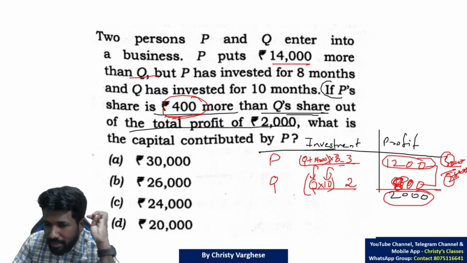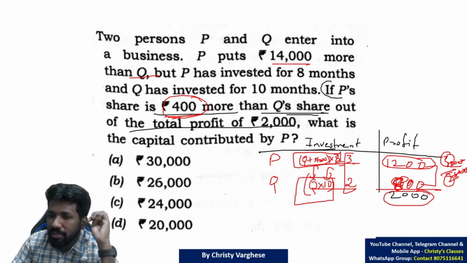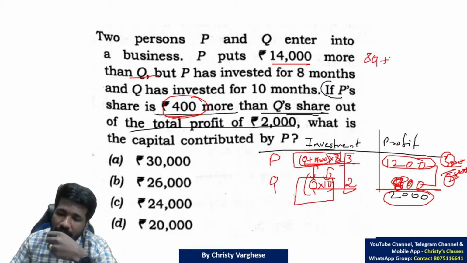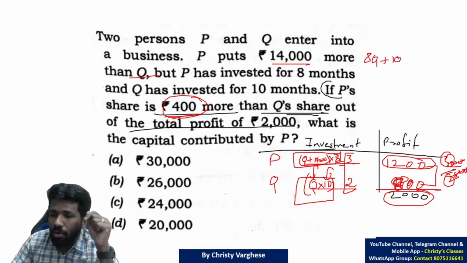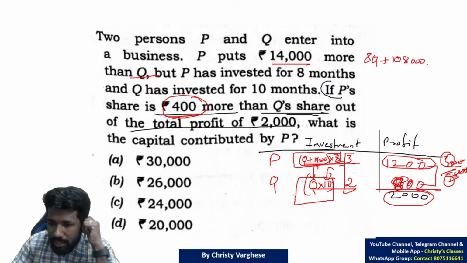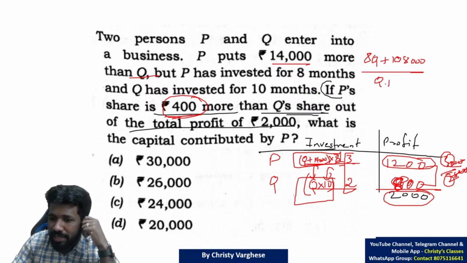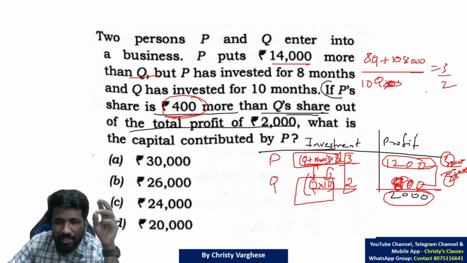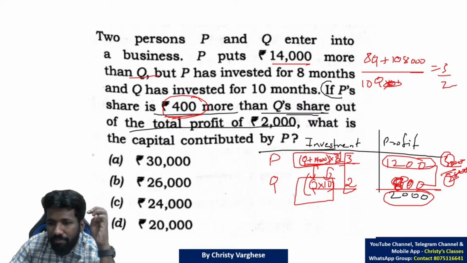Anyway, here this is the investment of P and this is the investment of Q. That investment ratio also should follow 3 by 2. That means (Q plus 14,000) into 8. Into 8 means 8Q plus 14,000 into 8. 14 into 8 will be 80 plus 28, 108,000, divided by Q into 10, that is 10Q, is equal to 3 by 2. This you can solve to get the answer. You can get the value of Q, and from that Q plus 14,000 will be the value of P.